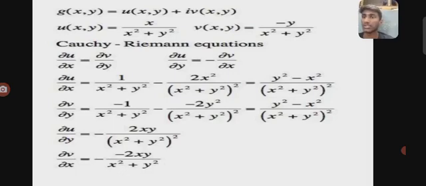Here you can see an example: the expression g(x,y) equals u(x,y) plus i v(x,y), where u(x,y) is given by x square plus y square, and v(x,y) equals minus y by x square plus y square. So we have derived dou u by dou x and dou u by dou y. By comparing these, we can determine whether the given function satisfies the Cauchy-Riemann equations or not.